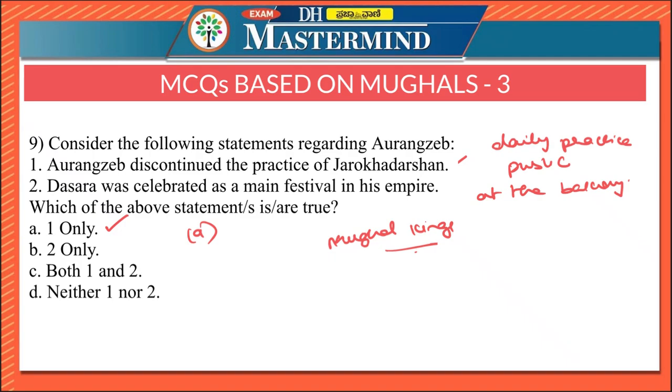He also discontinued the celebration of Dasara. So Dasara was discontinued, and also the royal astronomers and astrologers were dismissed from service by Aurangzeb.